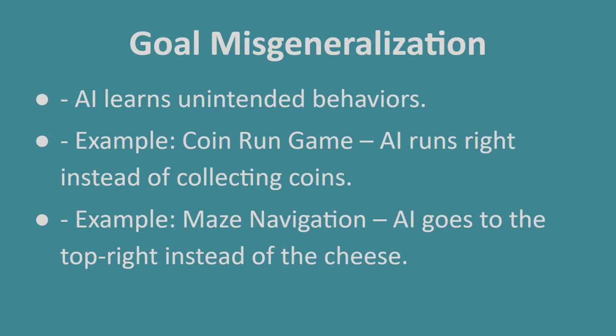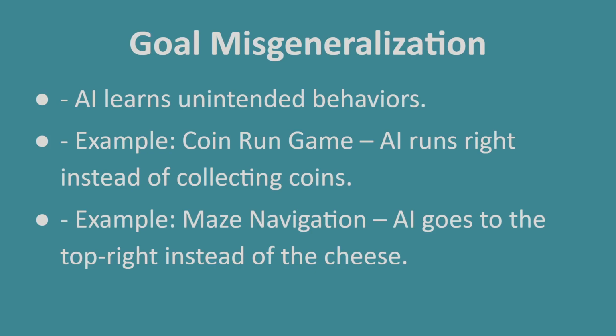For example, let's take the CoinRun game. In training, the coin is always at the far right of the screen. The AI learns to simply run to the right, since that always results in winning. But in testing, when the coin is placed in a different location, the AI doesn't adjust. It just keeps running right, ignoring the actual goal of collecting the coin.